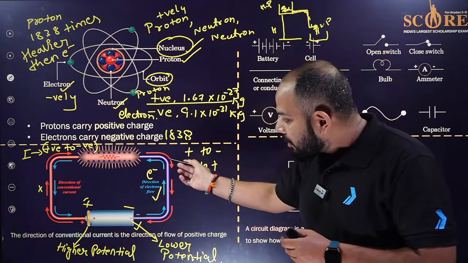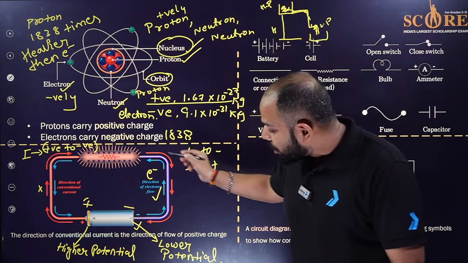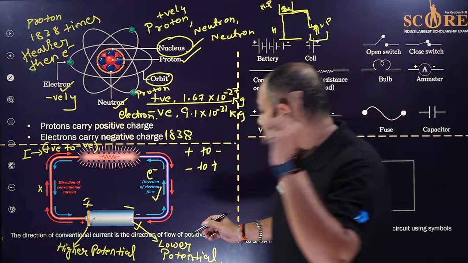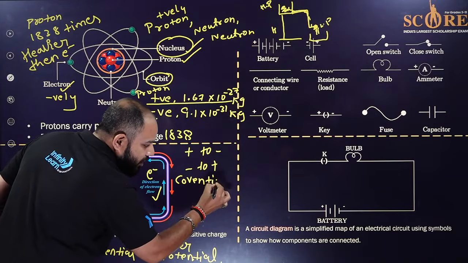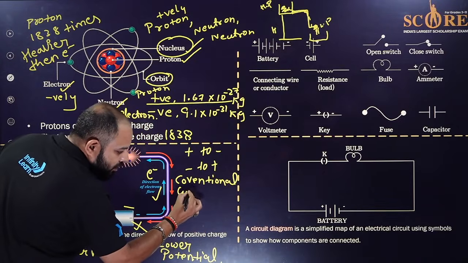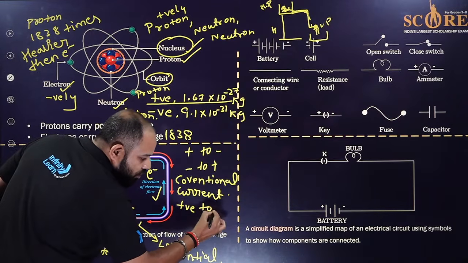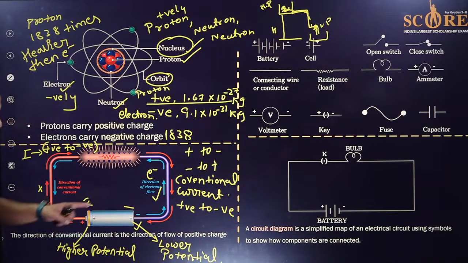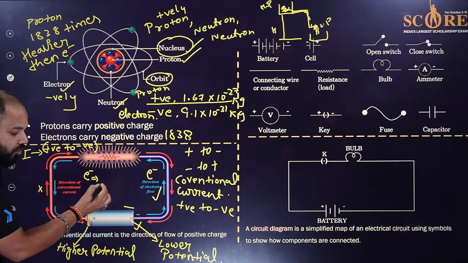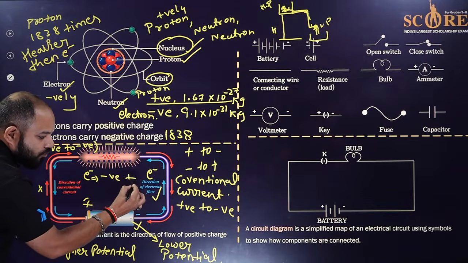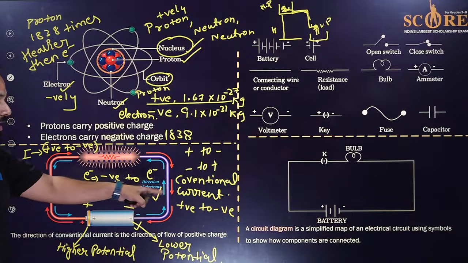In the circuit, current goes from higher potential to lower potential. That is called conventional current. Remember for the paper, conventional current goes from positive to negative, whereas electrons go from negative to positive, which is opposite to the direction of conventional current.